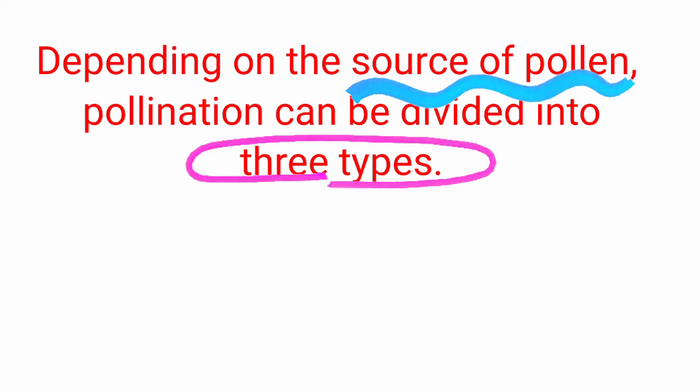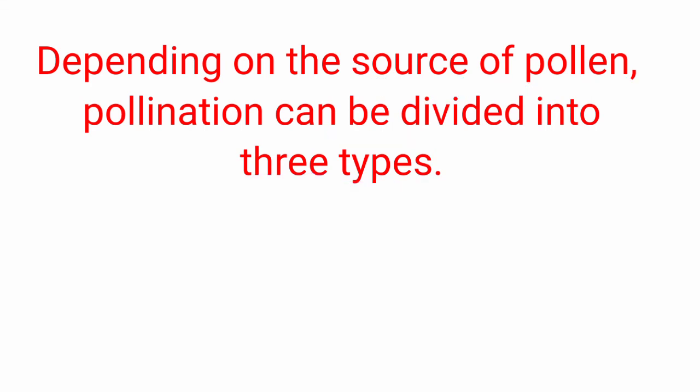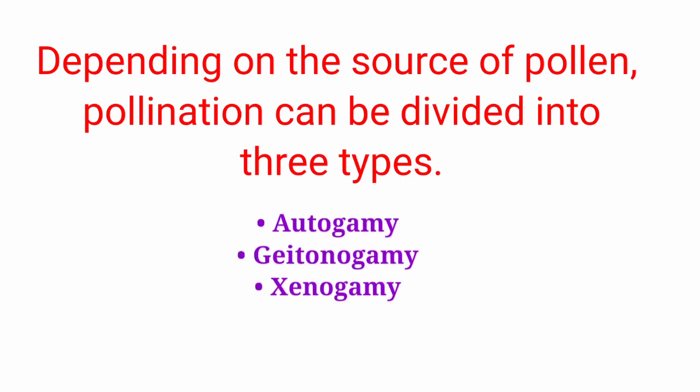So depending on that we can have three types of pollination. The three types of pollination are autogamy, geitonogamy and xenogamy. Here in autogamy self-pollination occurs, and in geitonogamy and xenogamy cross-pollination takes place.